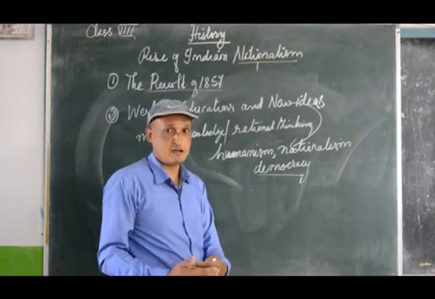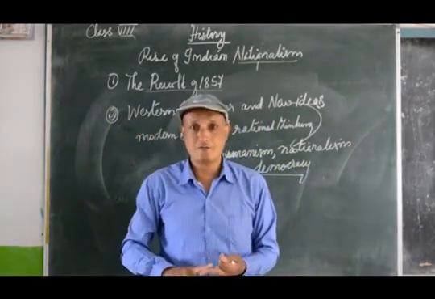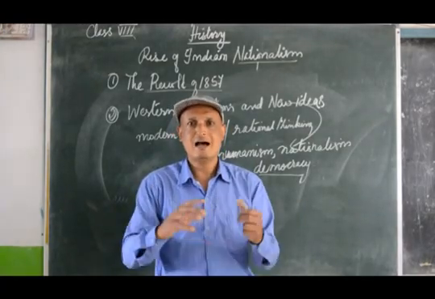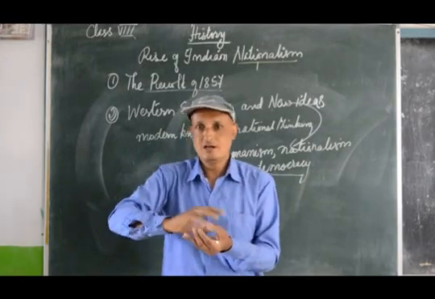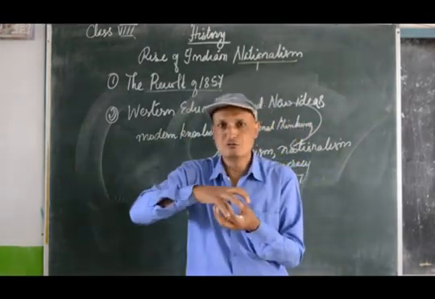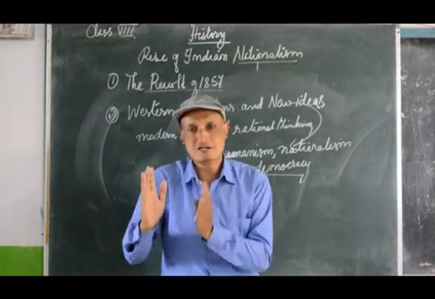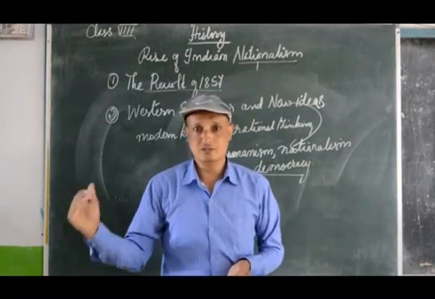They started reading about the French Revolution and the American War of Independence. These all influenced the people, and now they started uniting themselves. Nationalism itself means to unite together in order to drive away the foreign rulers.